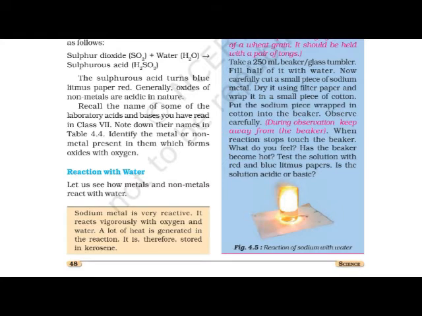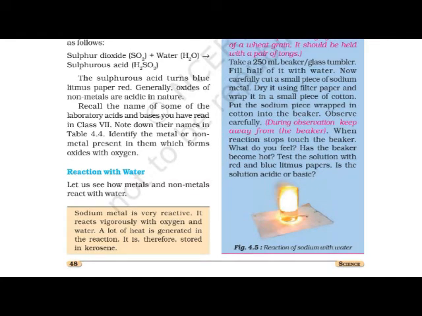Okay, now let me start the reaction with water. We are on page number 48. Let us see how metals and non-metals react with water. For that purpose, we are going to take one of the most famous metals, named sodium. Sodium metal is very reactive. It reacts vigorously with oxygen and water. A lot of heat is generated in the reaction. It is therefore stored in kerosene.